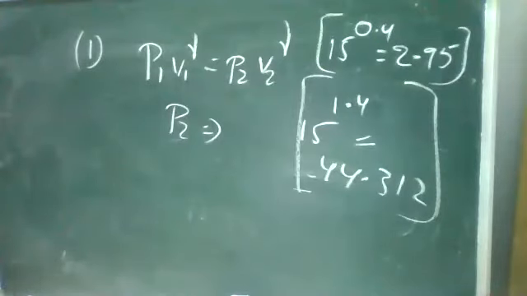Okay, so what is the value of P2? So we can take it down.